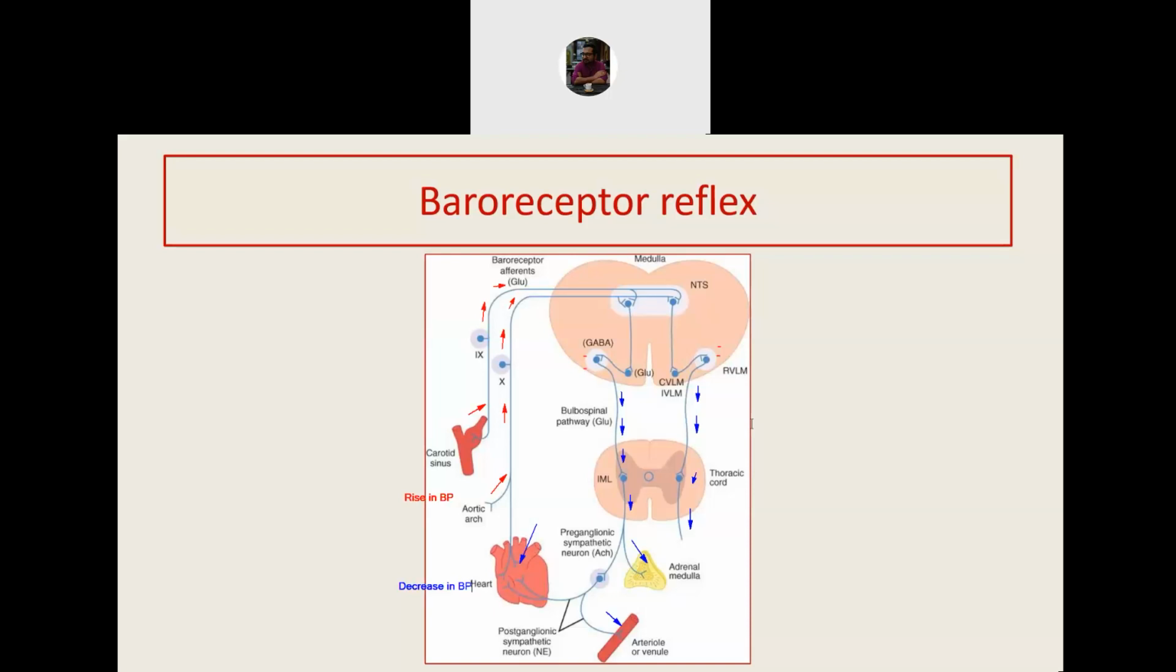So we can say that the baroreceptor reflex decreases a high blood pressure, whereas lack of the baroreceptor reflex causes low blood pressure to rise. Is this absolutely clear to everyone?